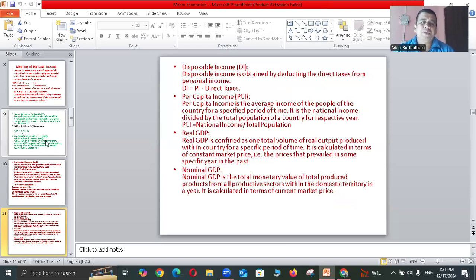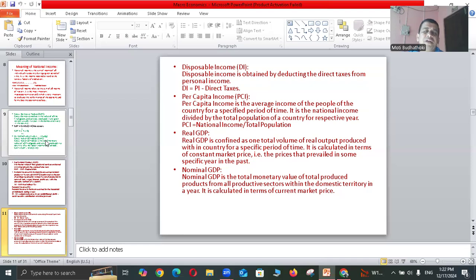Per capita income, PCI. Per capita income is the average income of the people of the country for a specified period of time. It is the national income divided by the total population of a country for the respective year. Per capita income is equal to national income divided by total population. It is PCI, per capita income.